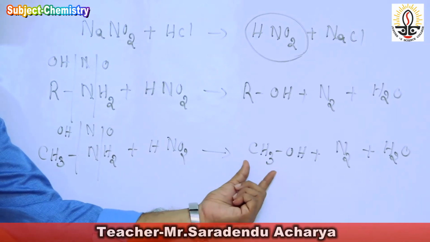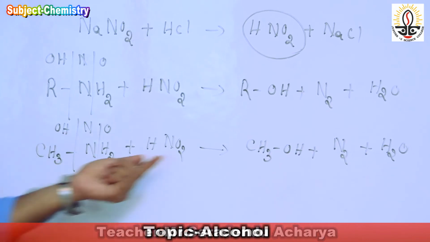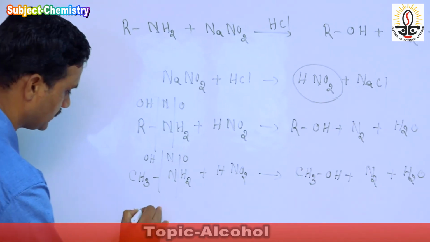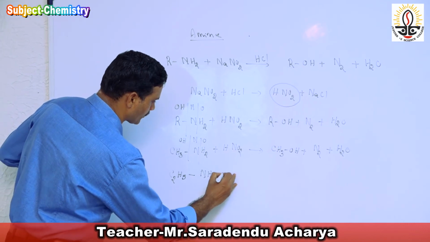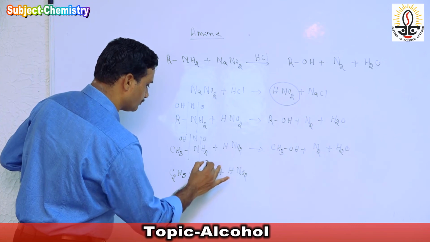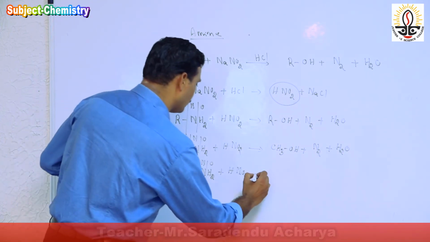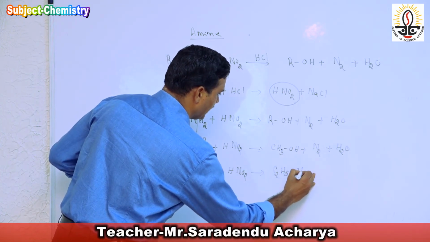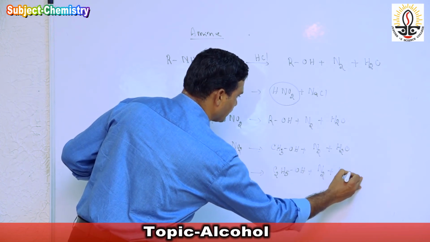Another example: C2H5-NH2 plus NaNO2 and HCl, or HNO2, we add OH, NO here. Then we get C2H5OH, ethyl alcohol, and a colorless gas, nitrogen, and water.